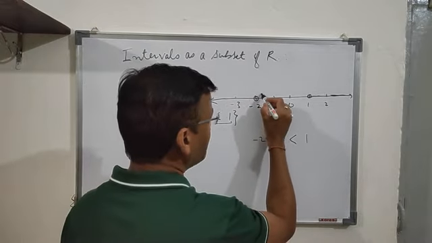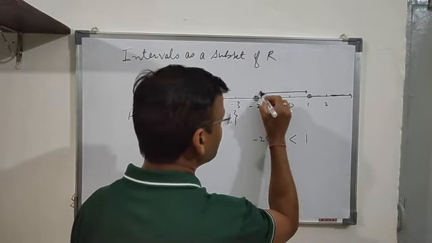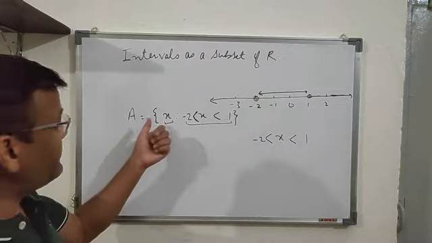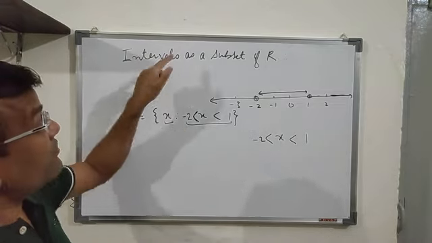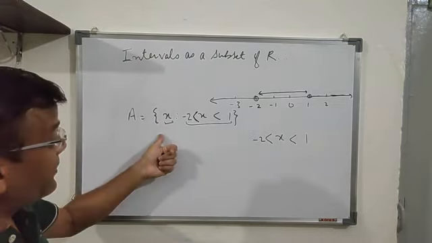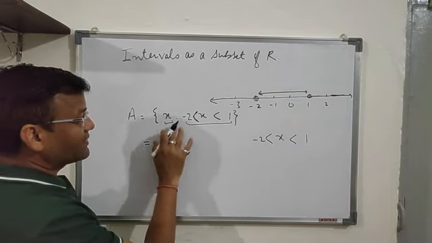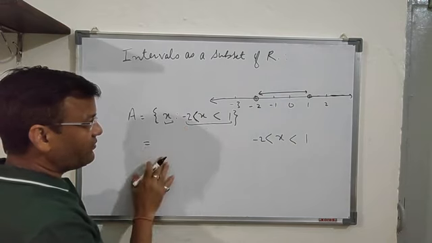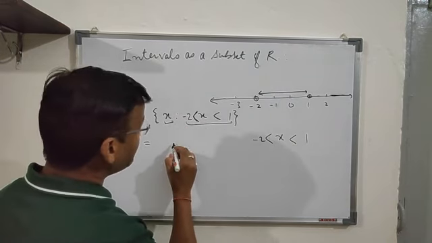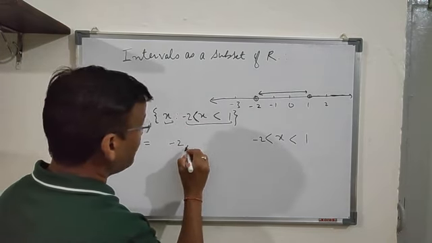And all the numbers which lie between 1 and minus 2. This is represented by set B. Now in terms of intervals, how are we going to write it? This is the set builder form. So in terms of intervals, I have to write this set. In terms of interval, this has to be written as (-2, 1).